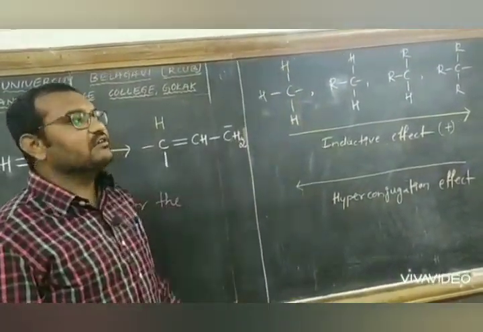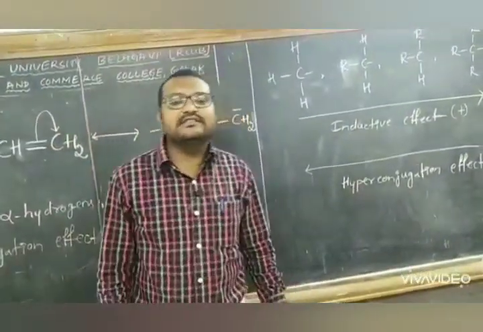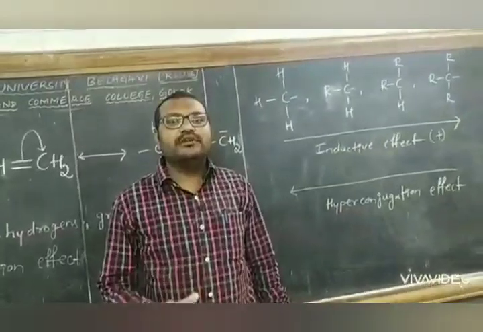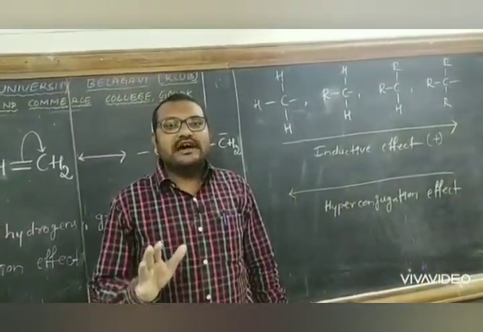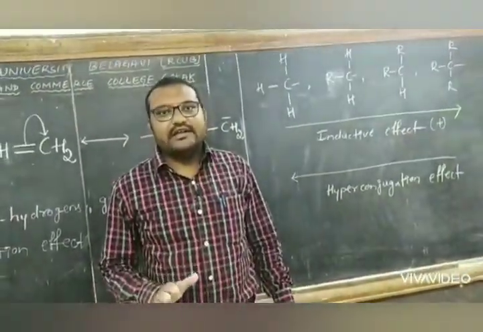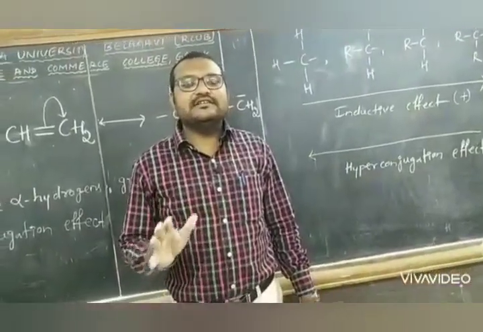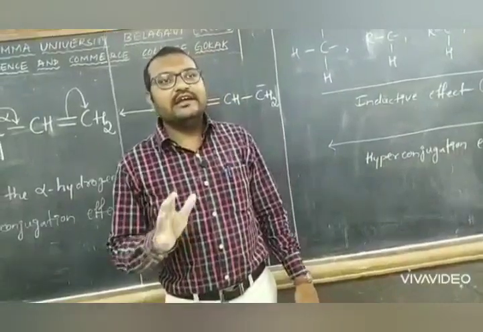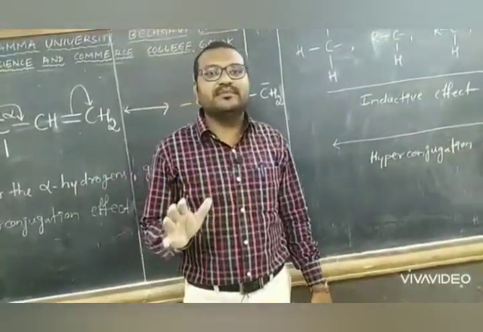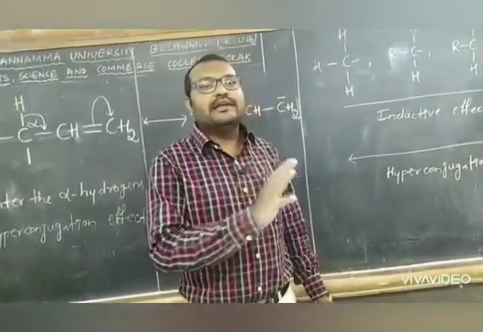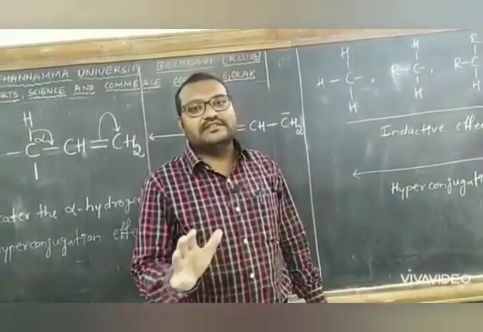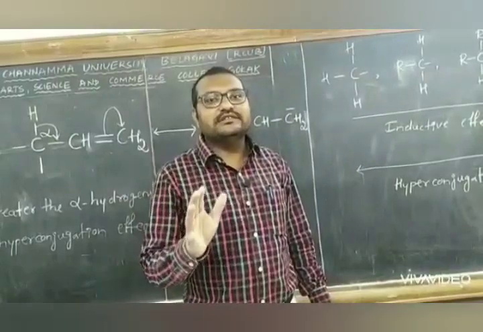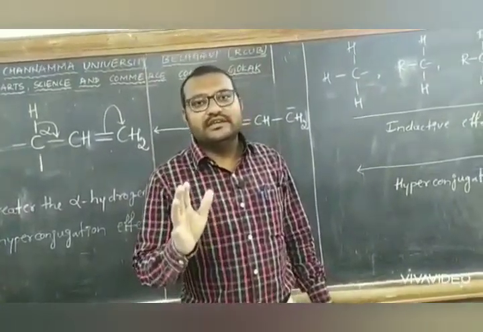So in conclusion, what we can say is electron displacement causes molecules to acquire charged centers. Because of these charge centers, the organic molecules will undergo chemical reactions, and the electron displacement can occur by any of these effects: inductive effect, electromeric effect, resonance, and hyperconjugation effect.